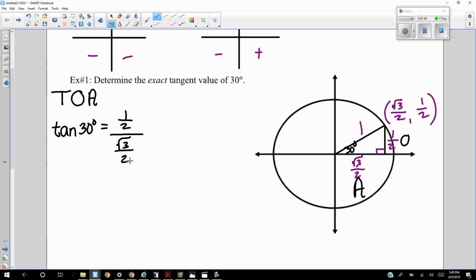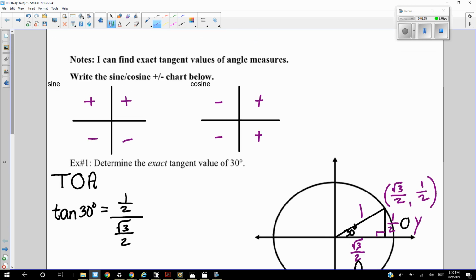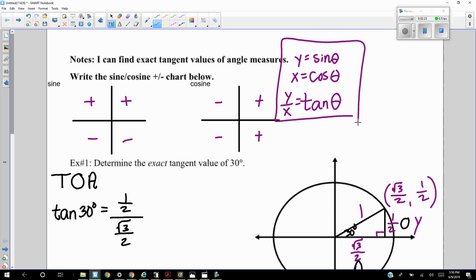Now, before we finish this problem, what I want you to notice, the formula we're going to use here, instead of opposite over adjacent, the opposite side of this triangle is also the y coordinate. The adjacent side is also the x coordinate. So the formula for tangent, of course, sine is y, x is cosine, tangent is y divided by x. So there's our three formulas.